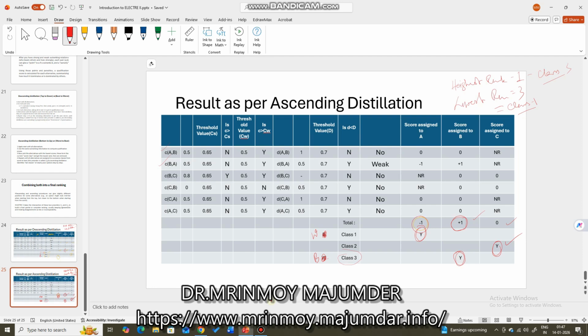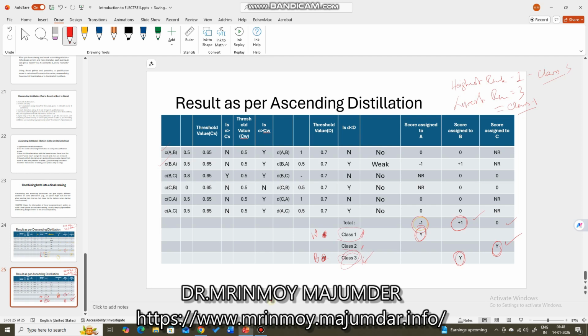Here class 1 represents the best class and class 3 represents the worst class and class 2 is in between them. So in case of ascending, the worst scored alternative is assigned the best class and the best scored alternative is assigned the worst class.